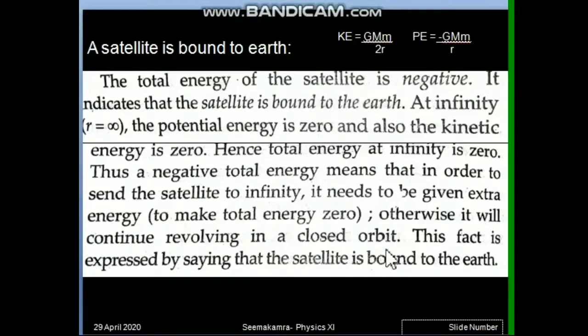Otherwise, it will continue revolving in the closed orbit. So the satellite is bound to Earth because it currently has negative energy, and at infinity its energy will be 0, which can be achieved only by giving it some energy. So this is about 2 stages. When the satellite is at some height h, its energy is negative, and when it leaves Earth and goes to infinity, its energy will become 0.